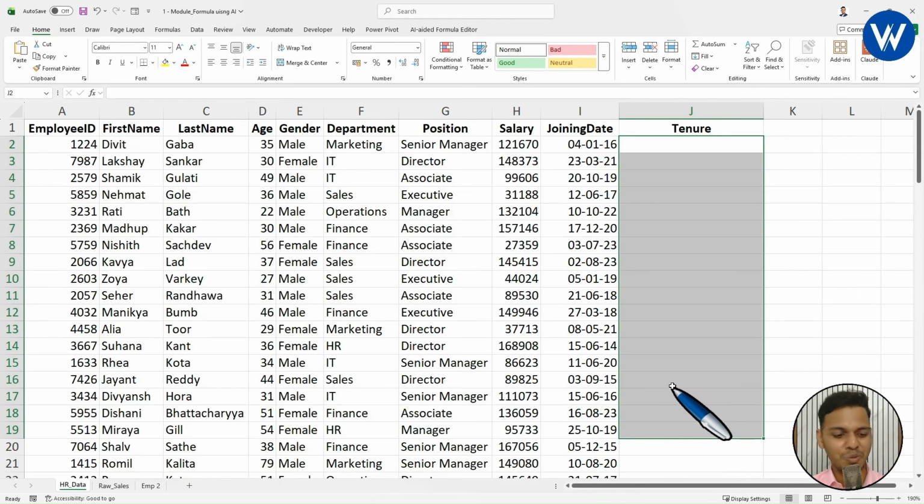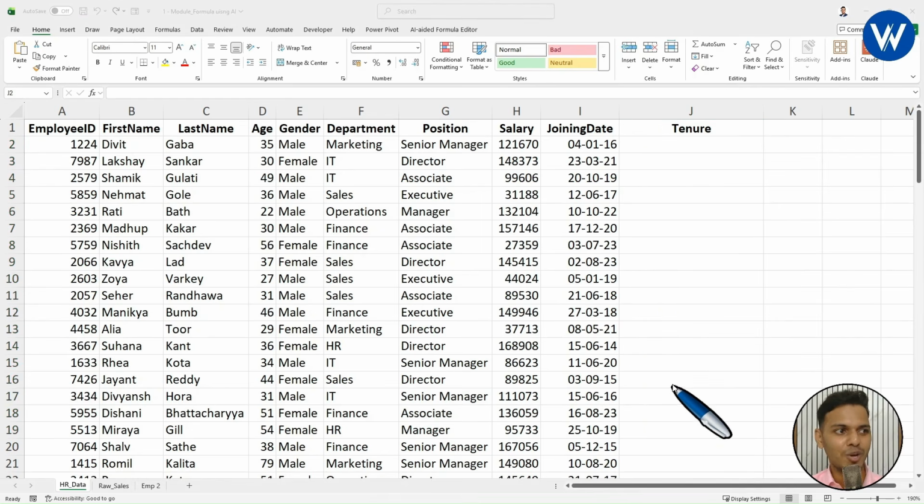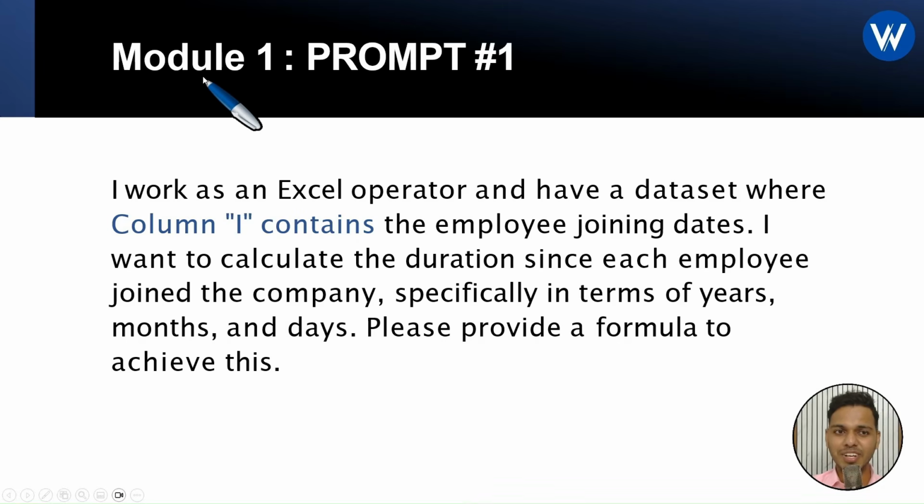Yes, it is possible. First let me show you the prompt which I am using. On the screen you can see this is module 1 prompt 1. Now let me tell you one important point. In this complete AI masterclass, I will be using a total of 3 different modules. Each module will contain different questions and I will be giving you the prompts also. So this is the first question prompt. First we will understand the prompt. Later we will paste it in ChatGPT and find the solution, so no need of doing any manual work in Excel.